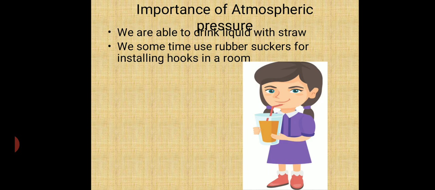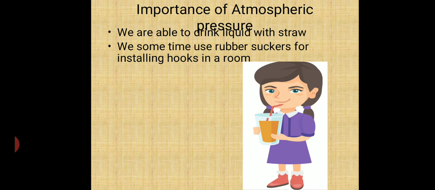As you suck the drink from the straw, the air pressure in the straw becomes low, and the pressure on the surface of the liquid is more. That pressure forces the liquid to move into the straw, and in this way we are able to drink any juice or liquid.